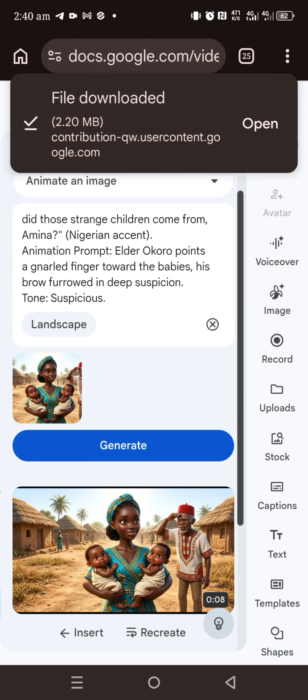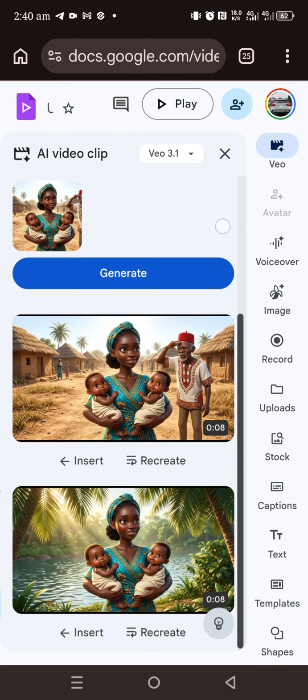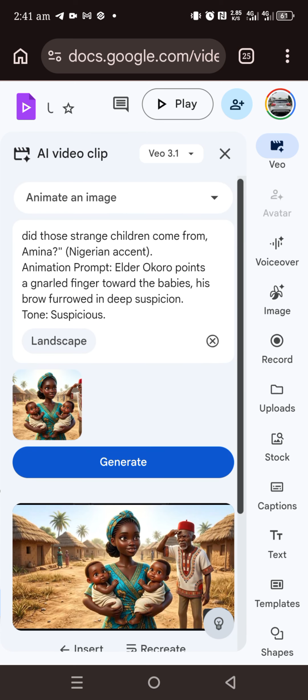Now, let me tell you something you need to understand. You see this site, it is free, and generates just 8 seconds. But this is the sweet part of it: you can generate up to 15 of these videos. Yeah, you can generate up to 15 scenes, and it will tell you that you can't generate again until the next day. All you need to do is come here, to your profile, sign out and log in with another fresh account and continue. You can create more than 100 videos if you want, and it's free.